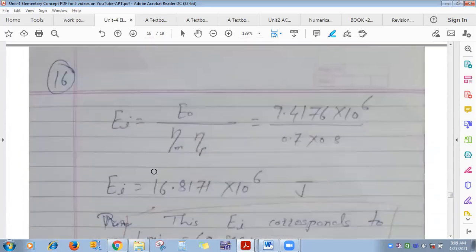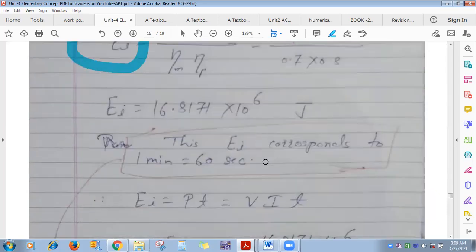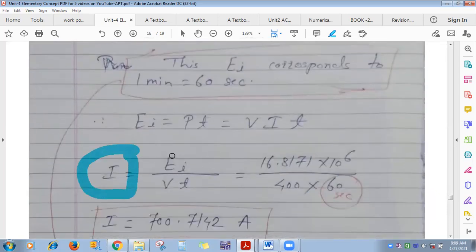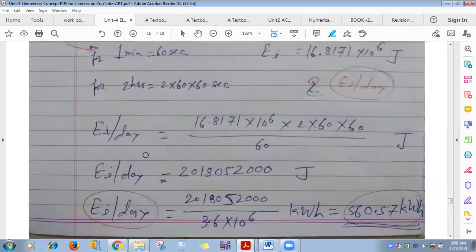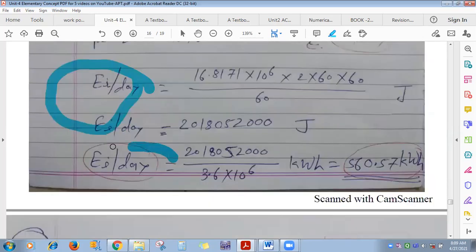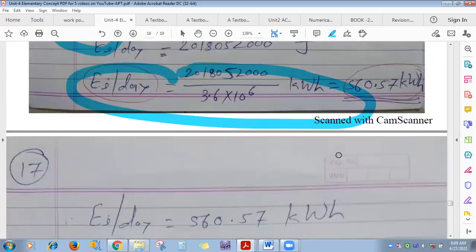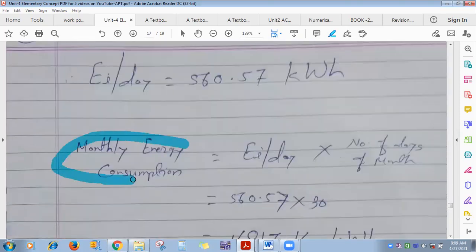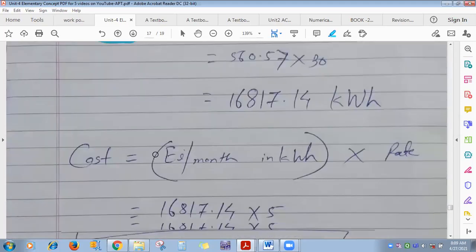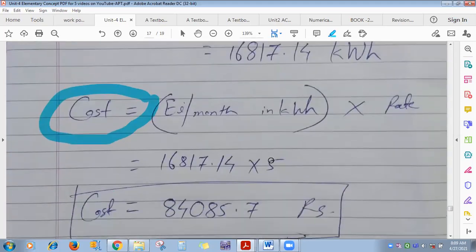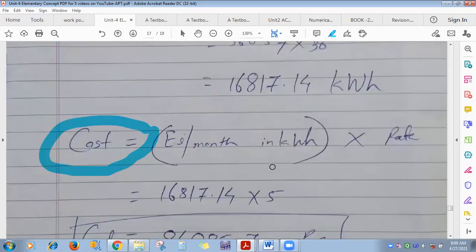Sometimes they will ask you to calculate input in joule. Sometimes they will ask you to calculate the current. In some numericals they will ask you per day, calculate energy consumed in joule per day, or energy consumed per day in kilowatt hour, or monthly how much will get consumed, or monthly electricity bill. Any of these parameters you may get asked.